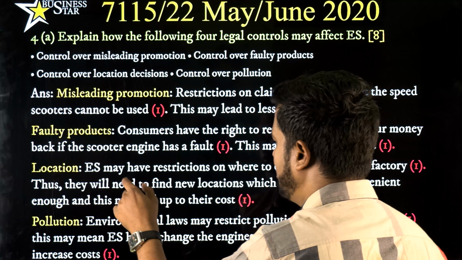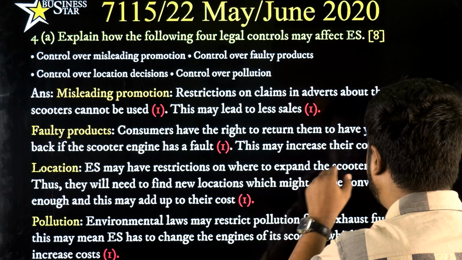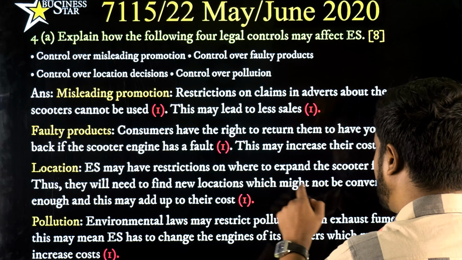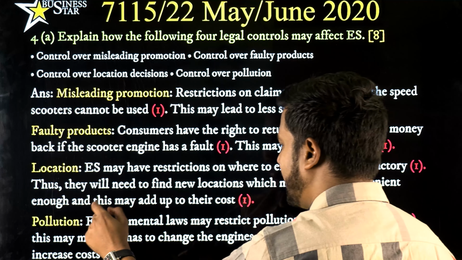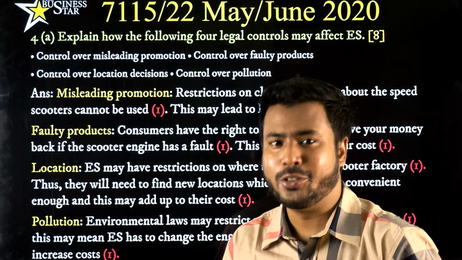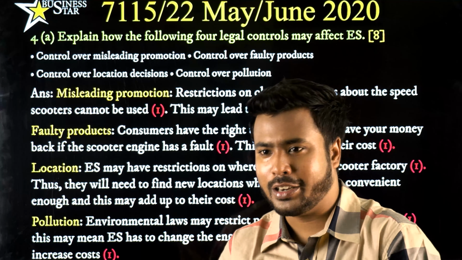The location: electronic scooters may have restrictions on where to expand their scooter factory. Thus, they will need to find new locations which might not be convenient enough, and this may add to their costs. So this will again increase your cost because you have to locate in a very far place. In the pollution part, environmental laws may restrict pollution from exhaust fumes. This may mean electronic scooters has to change the engines of its scooters, which may also increase the cost.